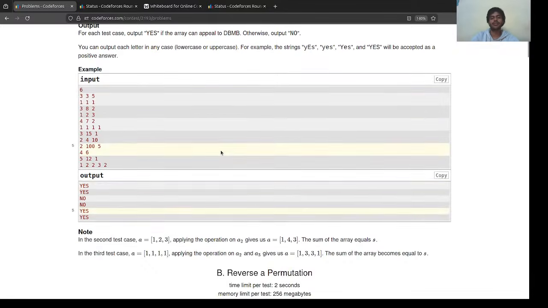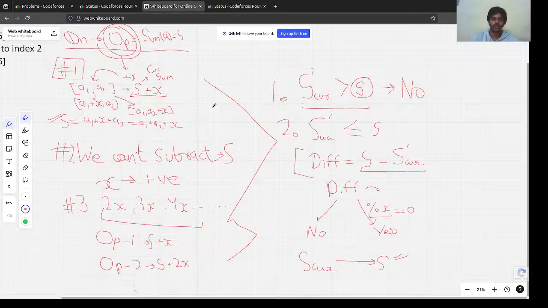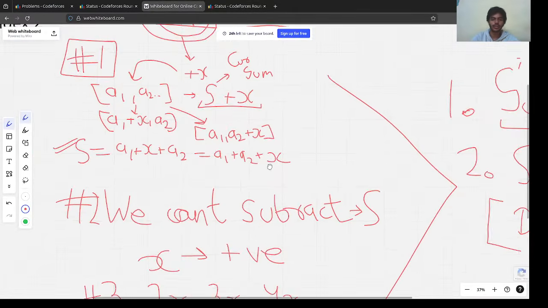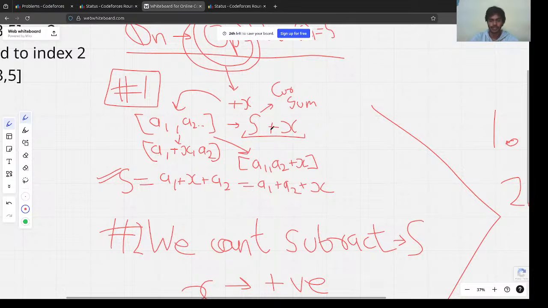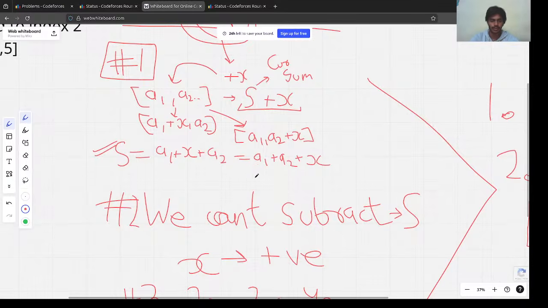So yeah, this was the entire first solution. What we did was make three observations. The first observation was that we could only add x. If we do an operation on any element, it would finally increase the total sum by x. Got it? This was the first observation.